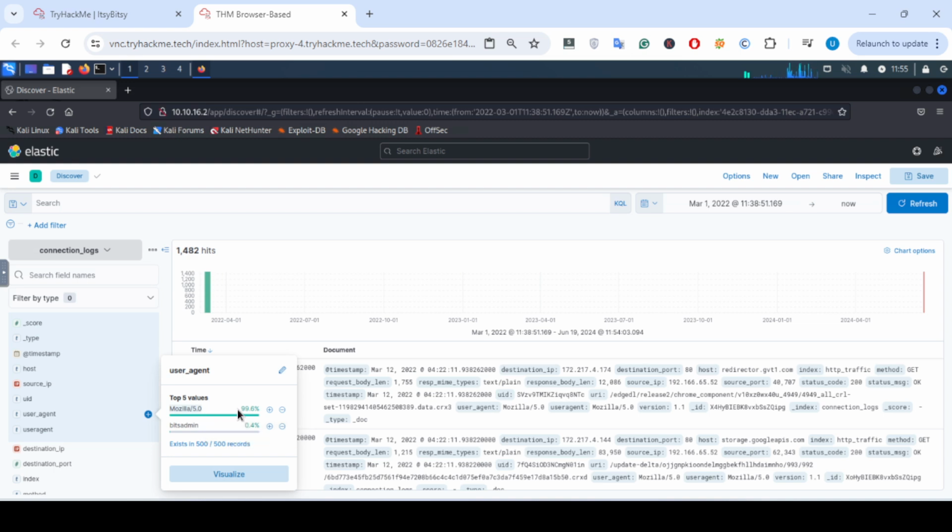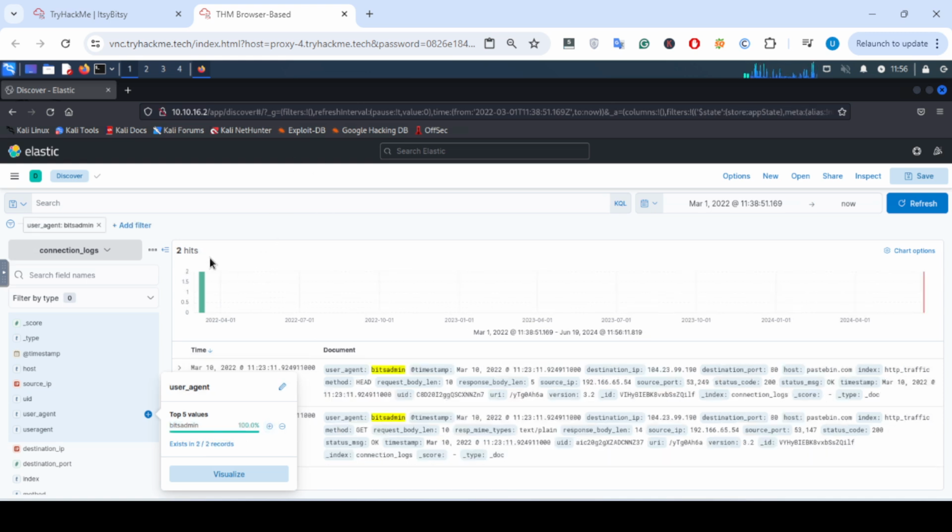You can see 99.6% of the activity is coming from this browser, but below you can see a bit segment. This could be fishy. This is not a normal user agent. When I put a filter against this user agent, you can see a total of two hits.